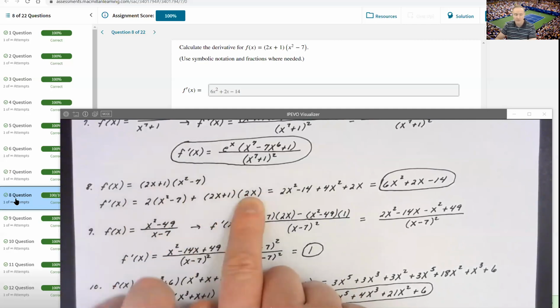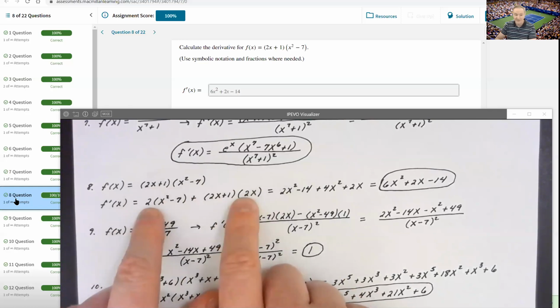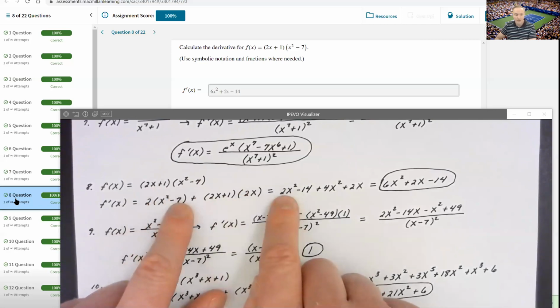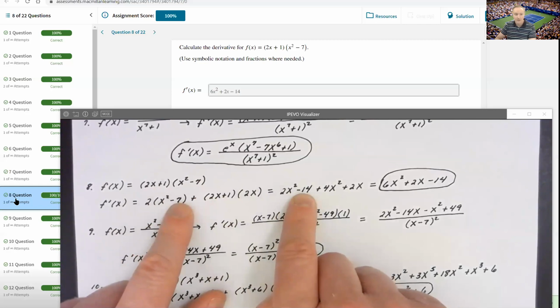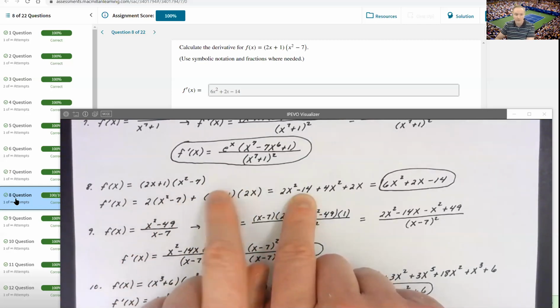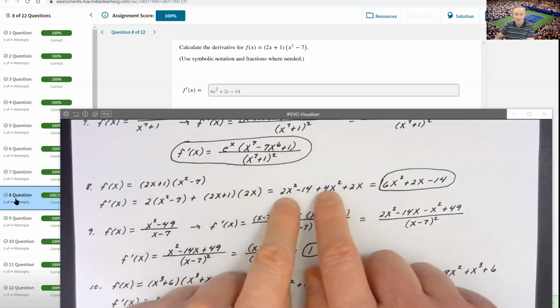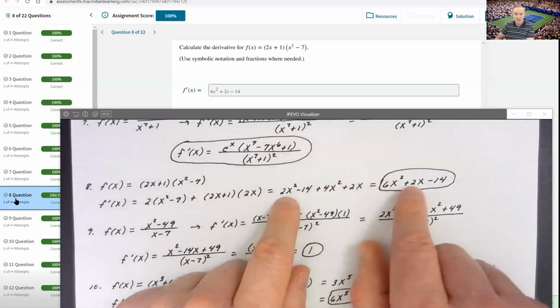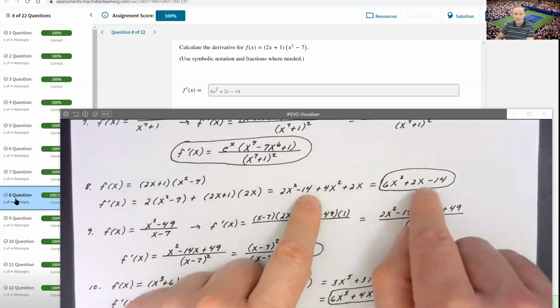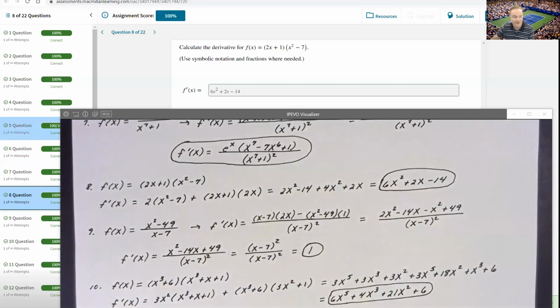Derivative of 7 would be 0. So now I've taken my derivative. I cannot leave it in this format, though. I have to simplify. So I distributed the 2 throughout the first group to get 2x squared minus 14. Distributed the 2x in the second group to get plus 4x squared plus 2x. Combining like terms, you got your 6x squared, and then you have plus 2x minus 14. Nice final answer there.